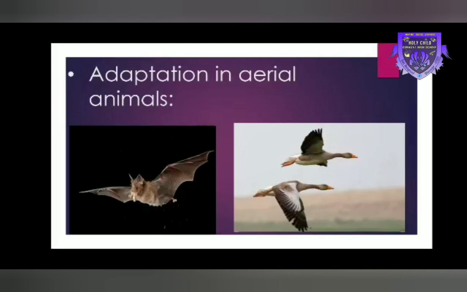The spindle-shaped body of birds also minimizes the resistance of air while flying. With hollow bones, a body covering of feathers and modification of forelegs into wings, their body is light in weight and adapted for flying.